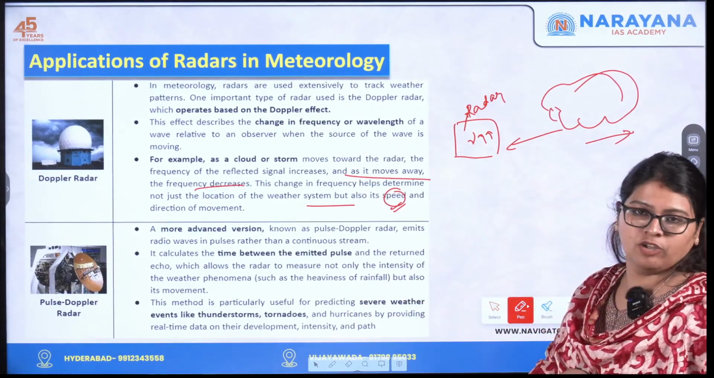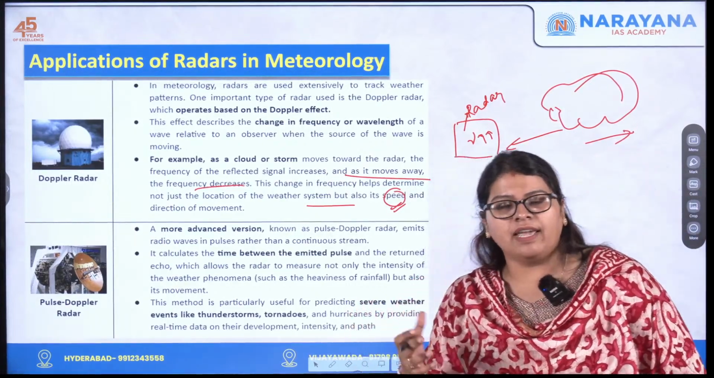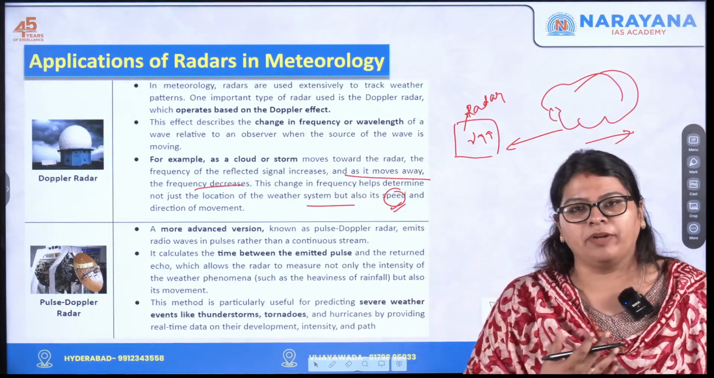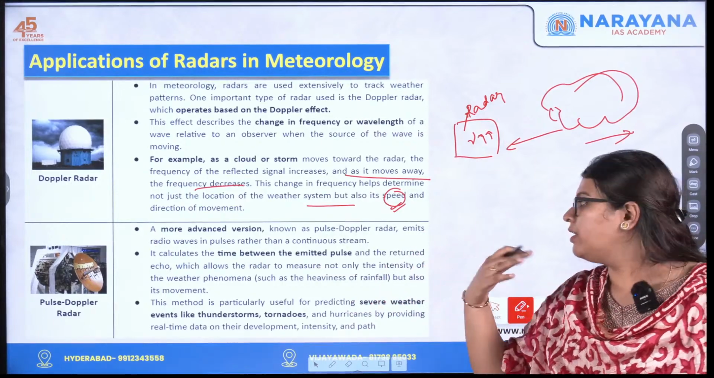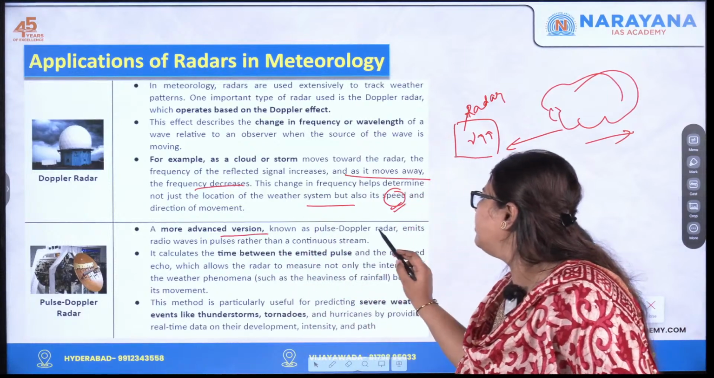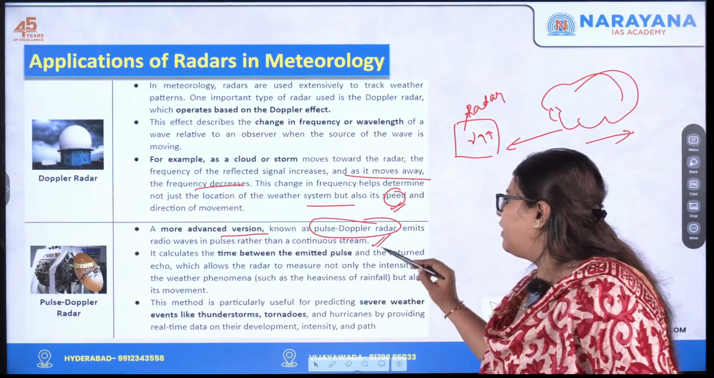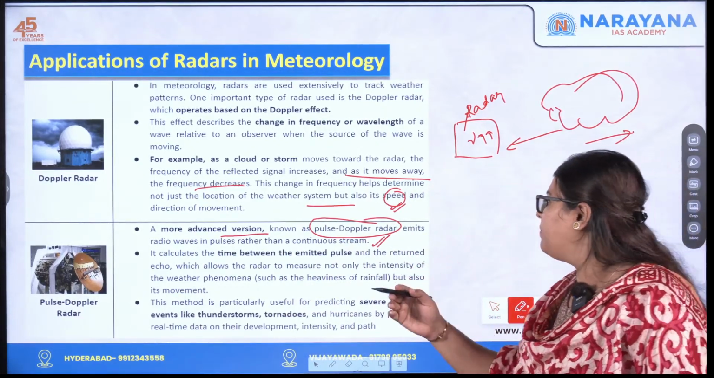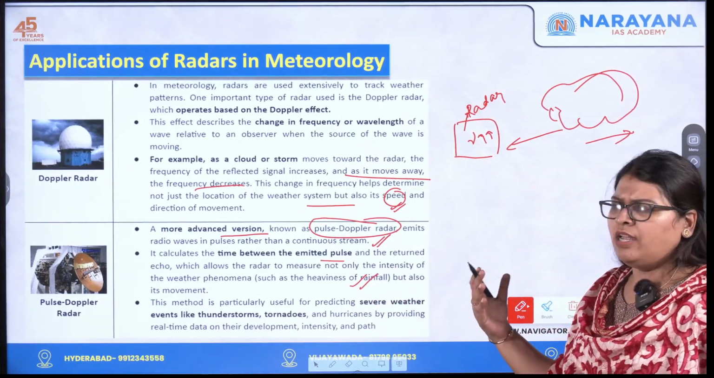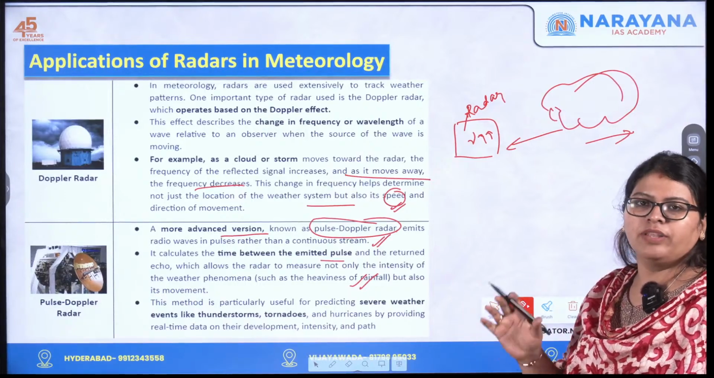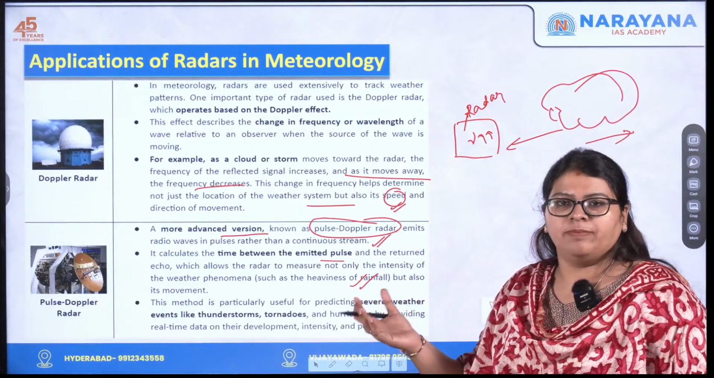The next one is the pulse Doppler radar, used in severe events like thunderstorms as well as tornadoes. Here the radio waves are transmitted in pulses, that is, pulsating. This is the more advanced version, called a pulse Doppler radar. It emits radio wave pulses rather than a continuous stream, and calculates the time between the emitted pulses. All radars work on the same basic principle: the time interval that the radio waves take to be transmitted and reflected. So this is how it is.